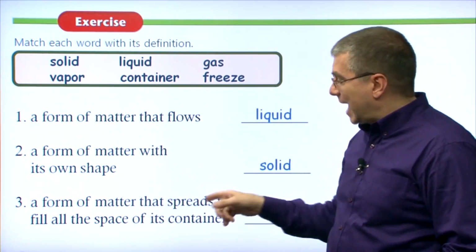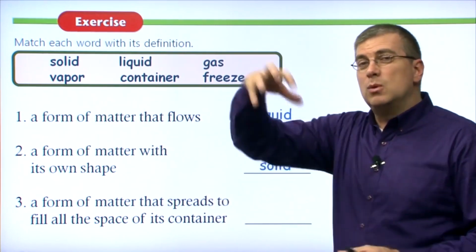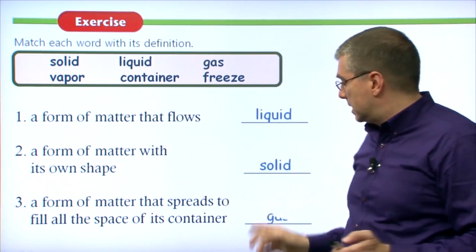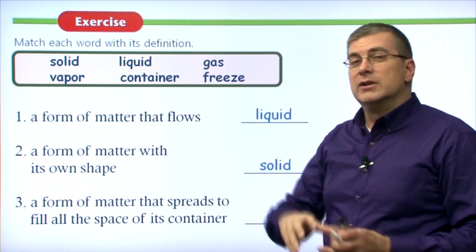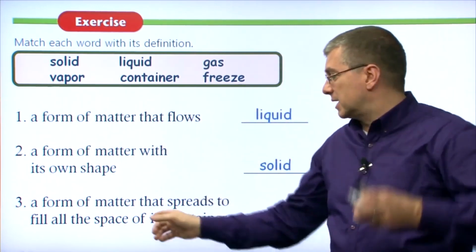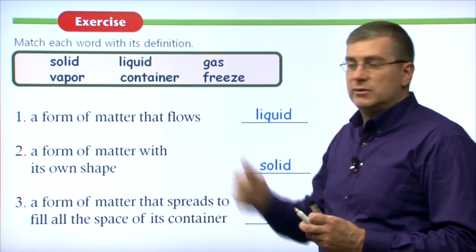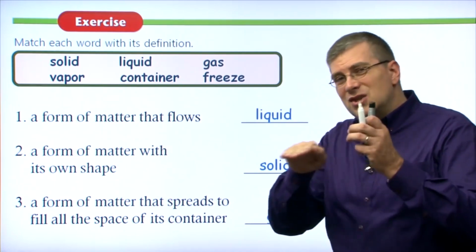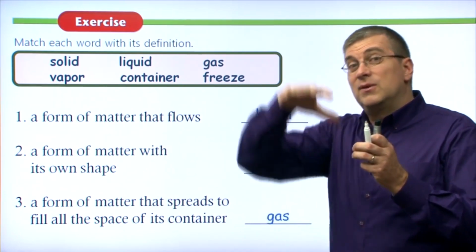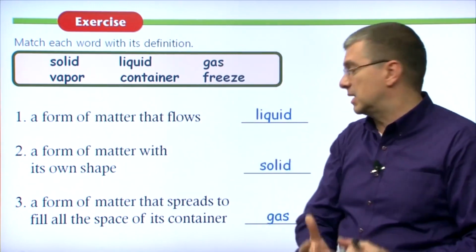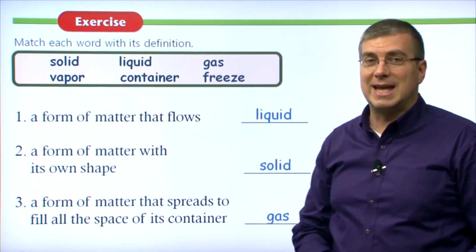But if you put a gas into a container, it will fill all the space, not just the bottom, but also the top. This answer is gas, right? So gas will fill all the space of the container. That's what they're talking about here. So if you put that gas, as we saw, into the balloon, it doesn't just fill the bottom of the balloon, it fills the top and the sides too. It fills all the space of the container. That would be the gas.